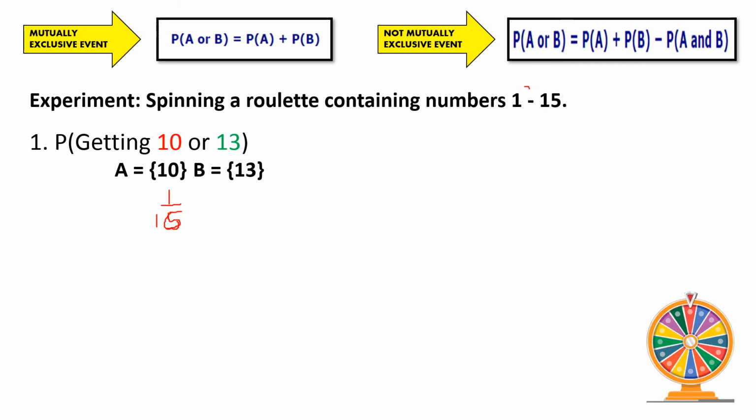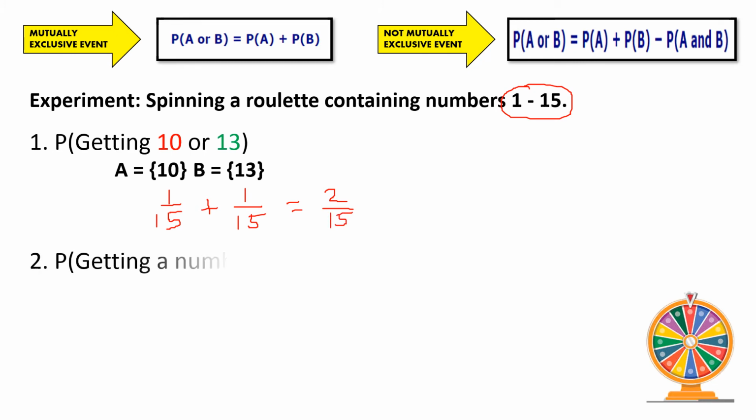Because we're talking about numbers 1 to 15, so there are 15 total possible outcomes. For the next one, we have only one element, so 1 over 15 as well. Adding these two, we have 1 over 15 plus 1 over 15. Therefore, the probability of getting 10 or 13 is 2 over 15.